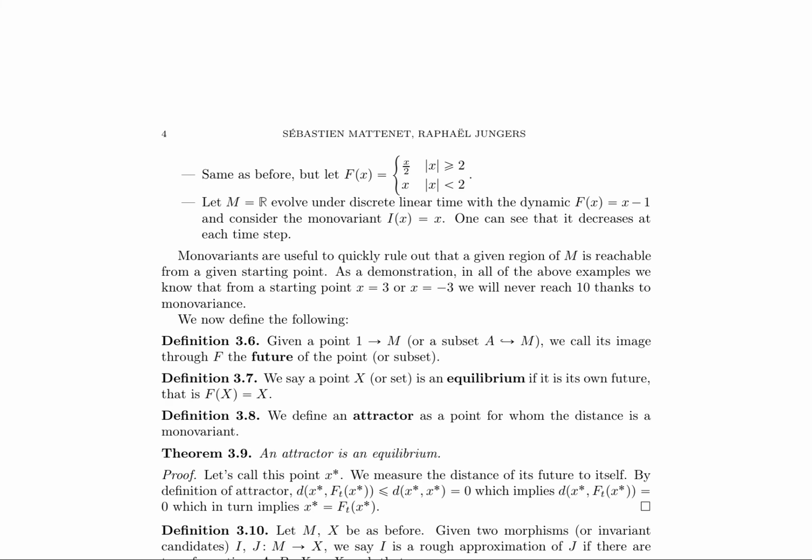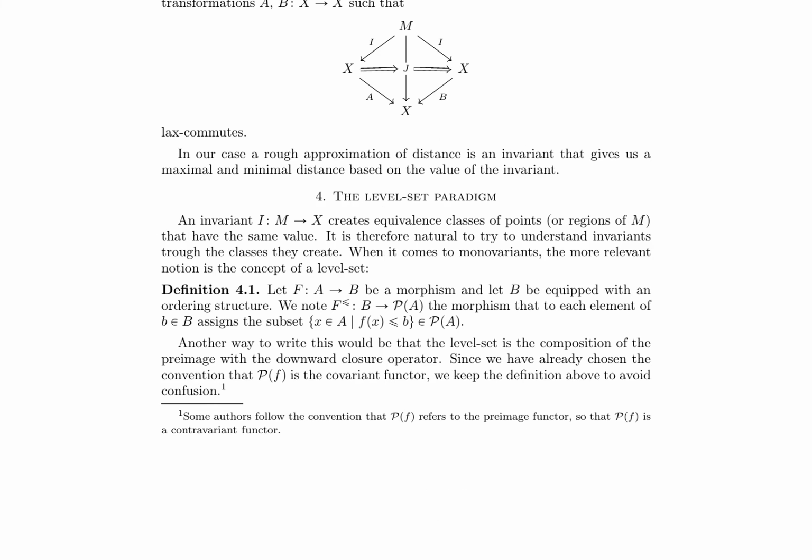Finally, the authors discuss the level set paradigm, where an invariant creates equivalence classes of points with the same value. The level set of a morphism F is defined as the subset of elements in the domain that are mapped to a given element in the codomain, and the authors provide an alternative definition using the preimage and downward closure operator. Overall, the authors develop a categorical framework for understanding dynamical systems, introducing concepts such as timelines, monovariants, and level sets, and providing examples and proofs to illustrate their ideas.